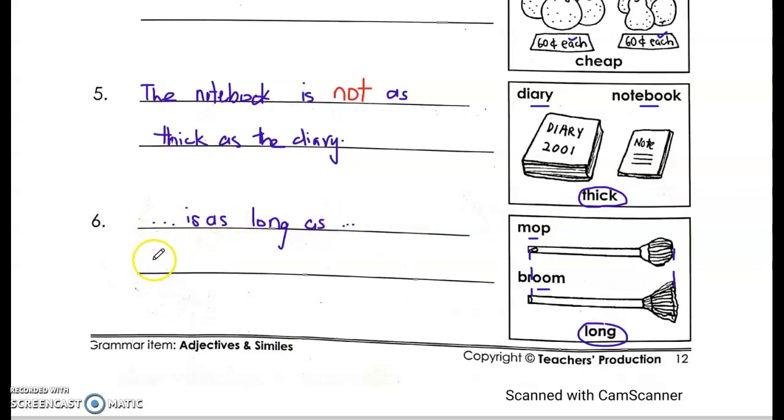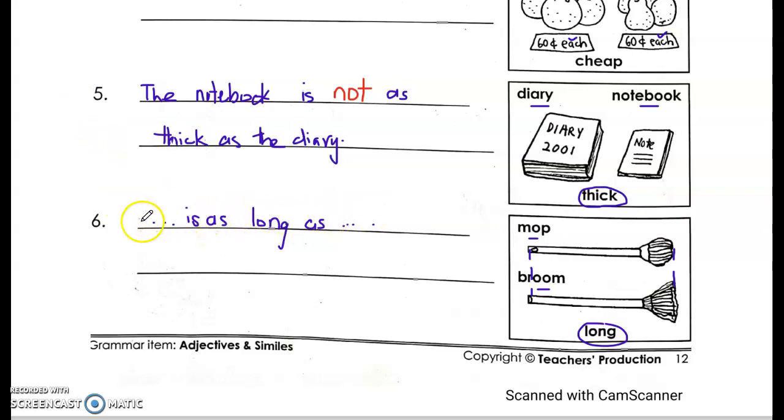Now you may ask, Mrs. Chai, can I write the broom is as long as the mop? Yes, you can, because as long as they are the same, it doesn't matter which item comes first. However, you must take note, if it's not, you must know which is not, which is thicker. For instance, this question 5. But if they are the same, it doesn't matter where the item is placed.